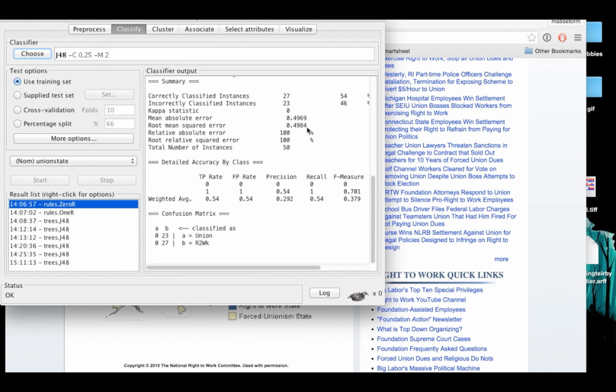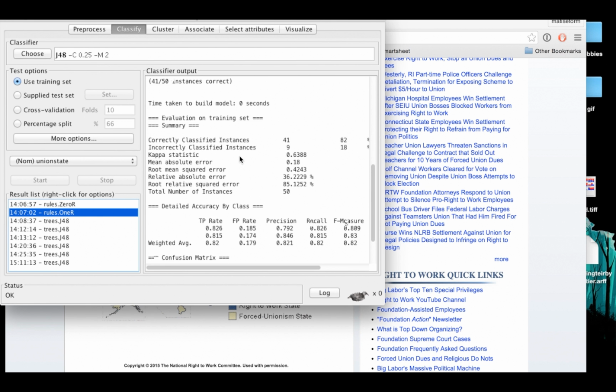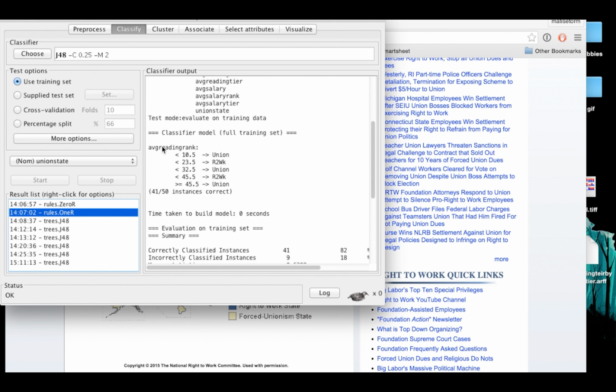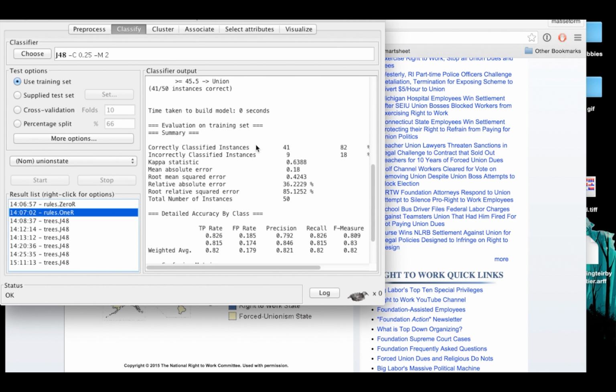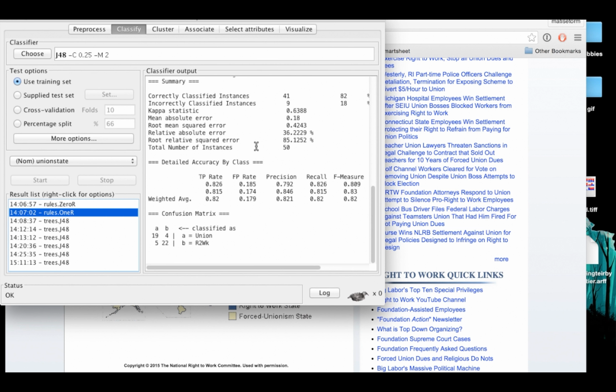So the next one that I did after that was rules 1R. Now what 1R does is it looks through all the different features, and it finds the one that is most directly correlated with the class feature, in this case, again, union or non-union, right to work. And in this case, it found that average reading rank, in other words, what rank the state was in, is most directly correlated with right to work versus the inverse.